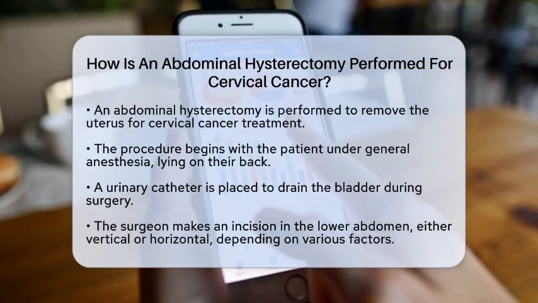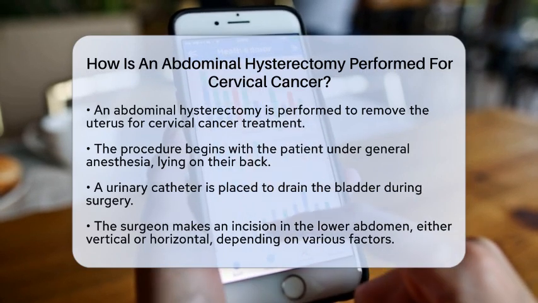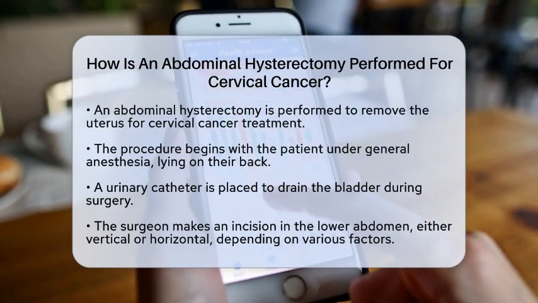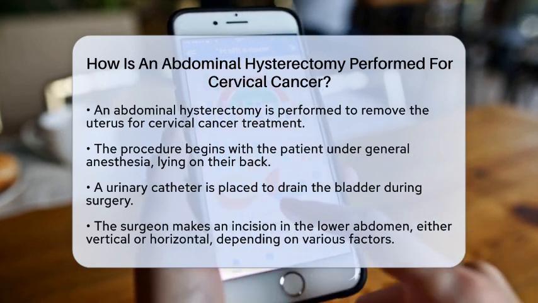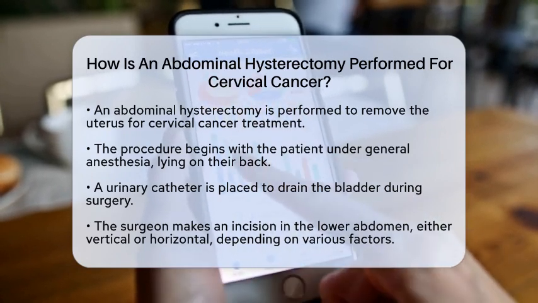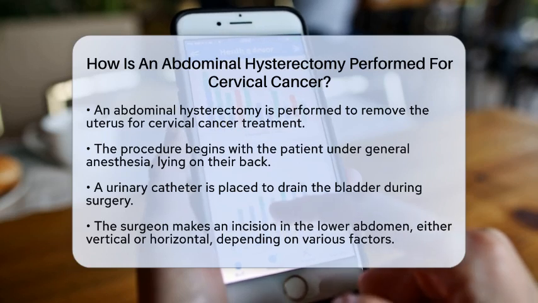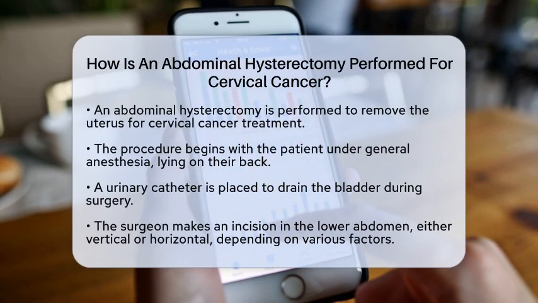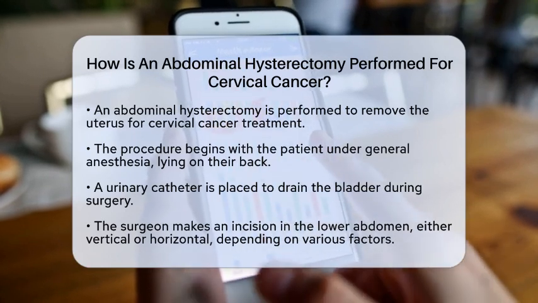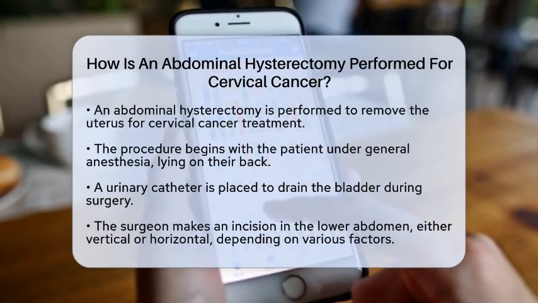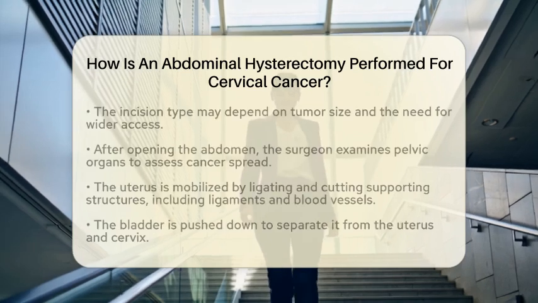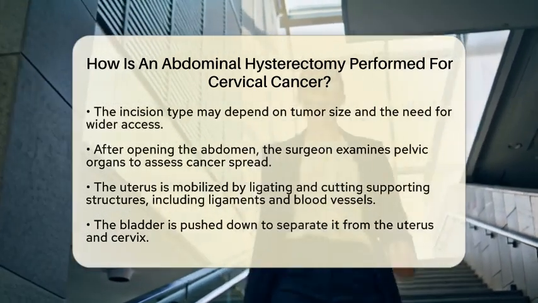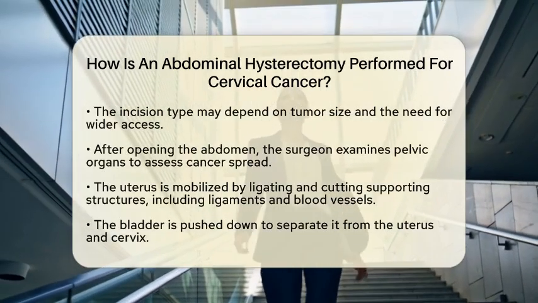of cancerous areas. The process begins with the patient under general anesthesia, lying on their back. A urinary catheter is placed to drain the bladder during the surgery. The surgeon makes an incision, which can either be vertical, extending from just below the belly button to above the pubic bone, or horizontal, known as a bikini line incision, just above the pubic bone. The choice of incision depends on various factors, including tumor size and the need for wider access.